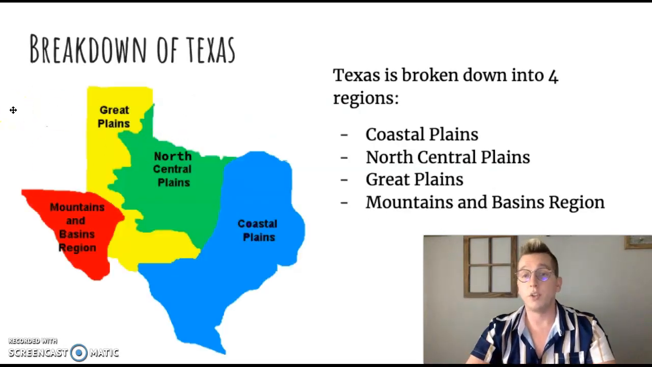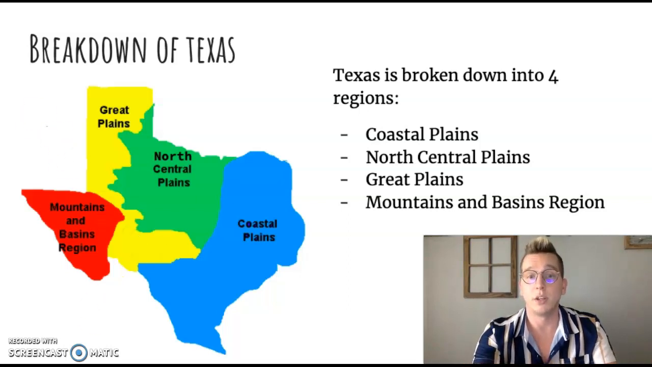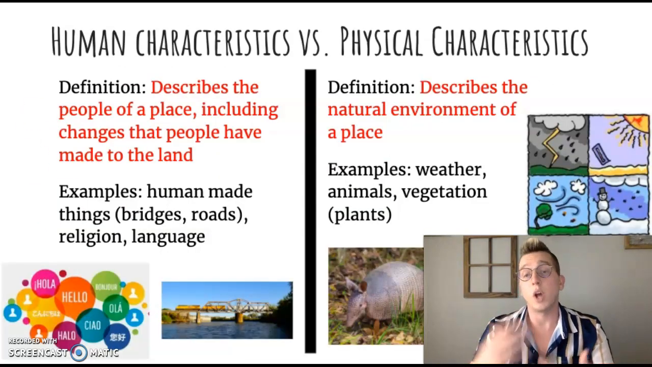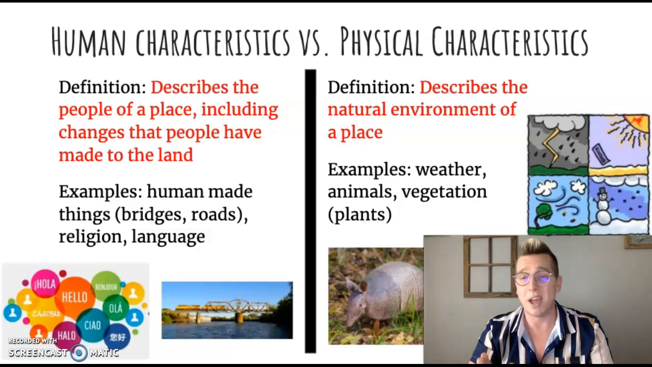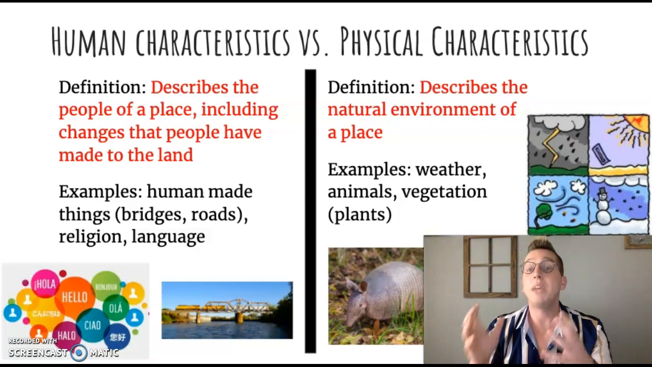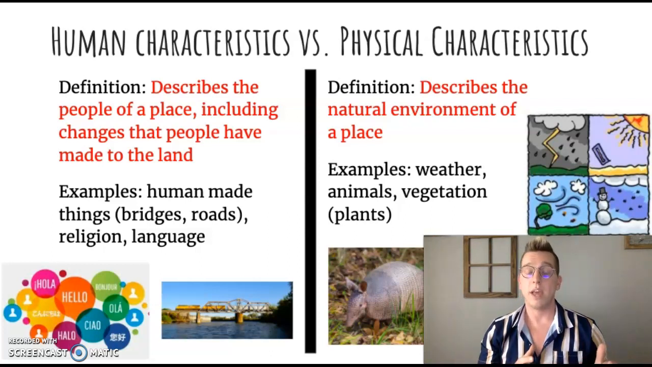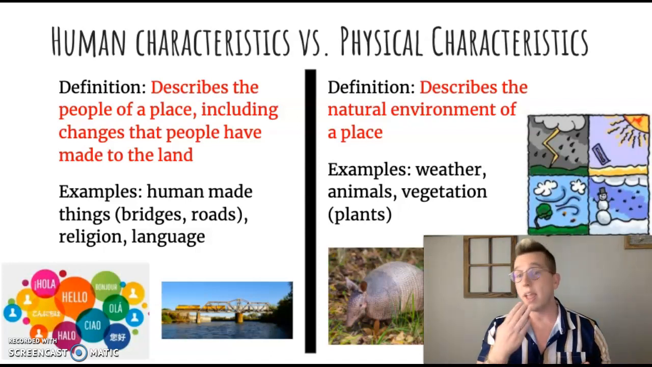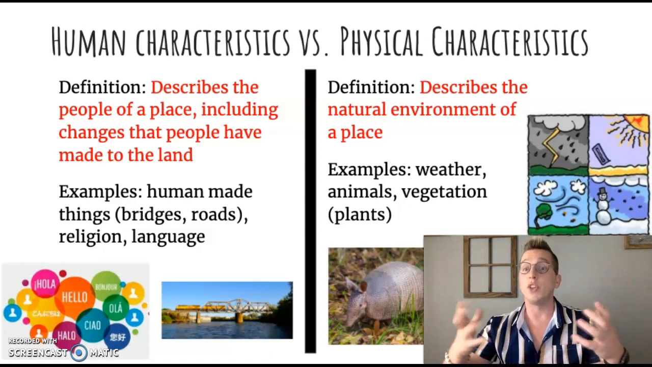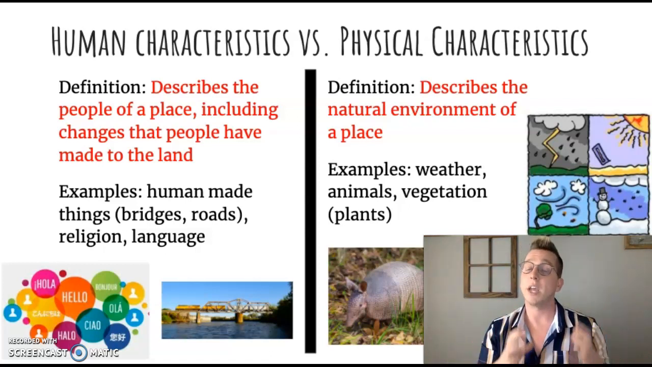So for the breakdown of our regions, we have four major regions. Okay, so we have the coastal plains, north central plains, Great Plains, and then mountain and basin region. When we're talking about regions, we're actually talking about two big factors: human and physical characteristics. When we say human characteristics, this just means the people living in a place or how people have changed the environment. So this means any roads, any buildings, religion, the language you speak. Those are all things that deal with humans that we control. So those are human characteristics.